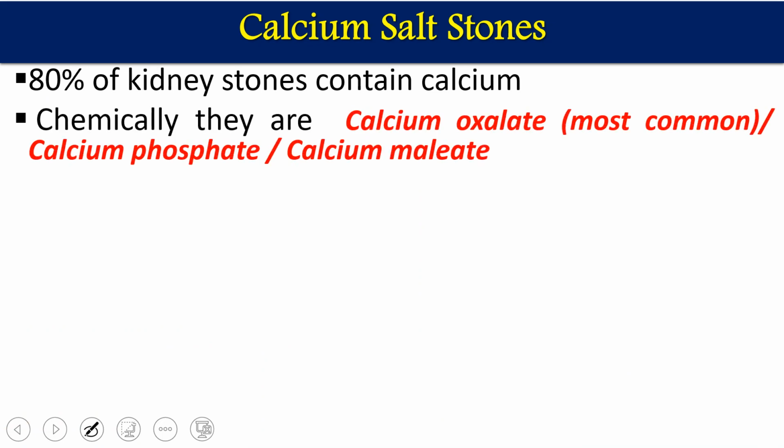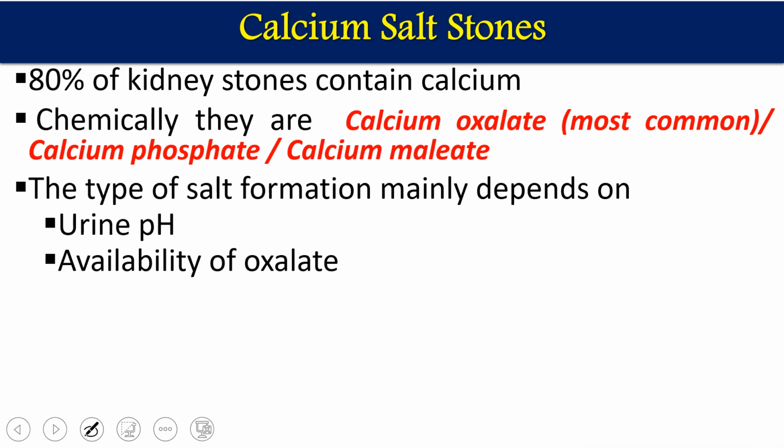Chemically, they are calcium oxalate. Most commonly, in about 70% of cases calcium oxalate was there, or in 55% of cases it was calcium phosphate. So it is either calcium oxalate, calcium phosphate, or calcium maleate. This type of salt formation mainly depends on urine pH. I have already told you that either because of acidic or alkaline conditions, stone formation will occur. Which type forms depends on urine pH.